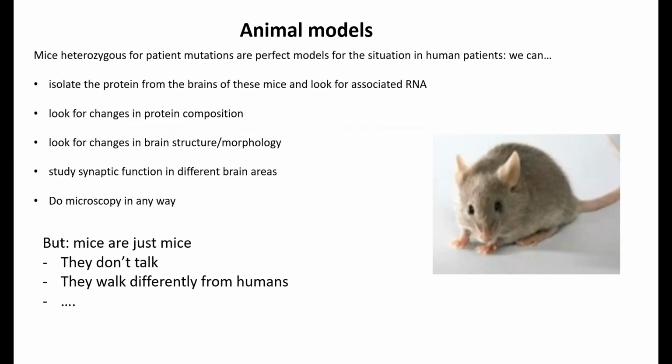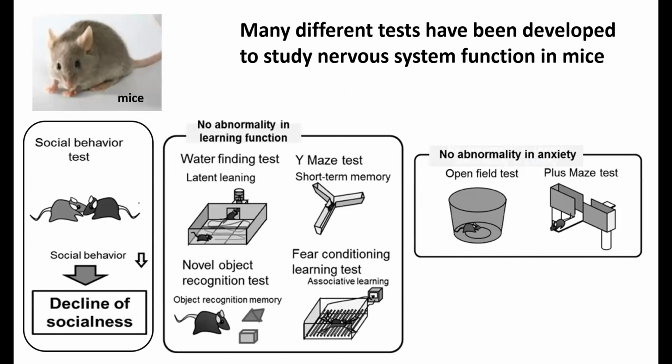There's methods for that. And we can look for changes in brain structure and morphology, and we can look at synapses, do microscopy in any way. But mice are mice and not humans. So one phenotype of mice is they don't talk so much. I'm saying not so much because there is some communication with mice, but then that's a different thing. But they don't have this speech development like we do. They walk differently from humans, they've got 4 legs, so it's easier, and so on and so on. So mice is a different thing in terms of the final analysis we want to do.